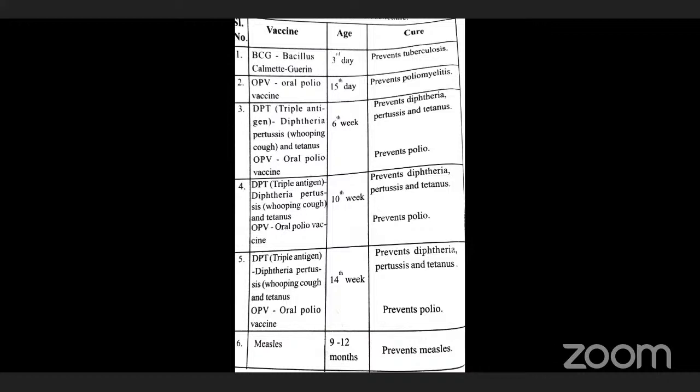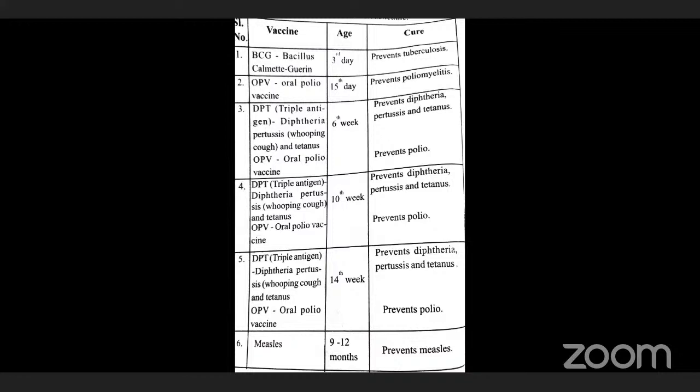The next one is artificial active immunity. Active immunities are classified into two types.